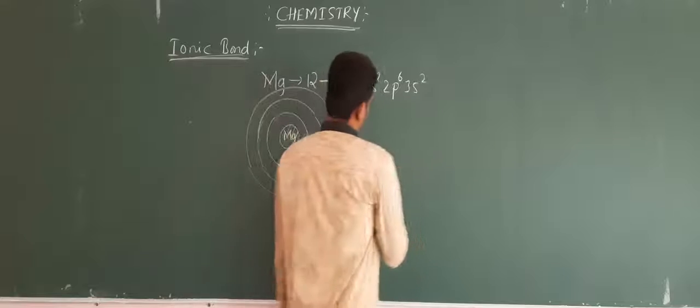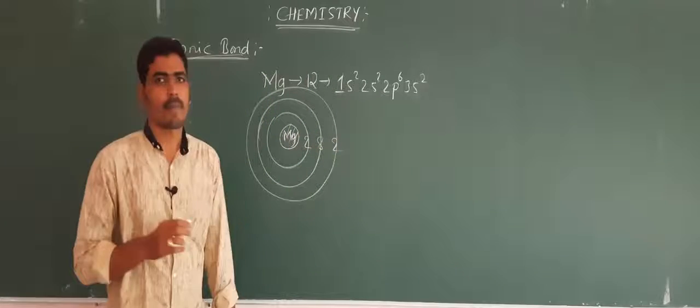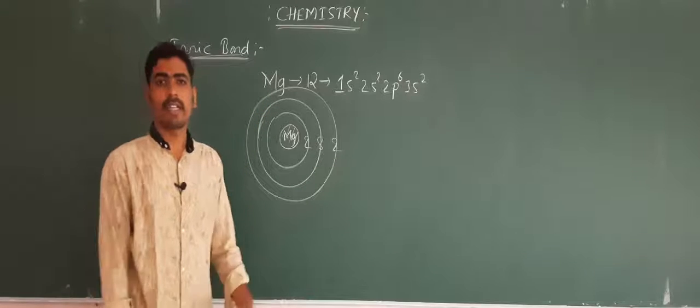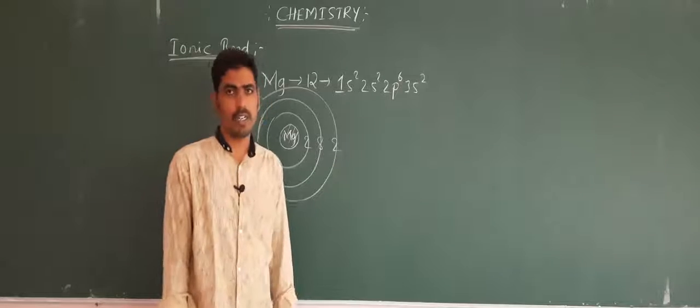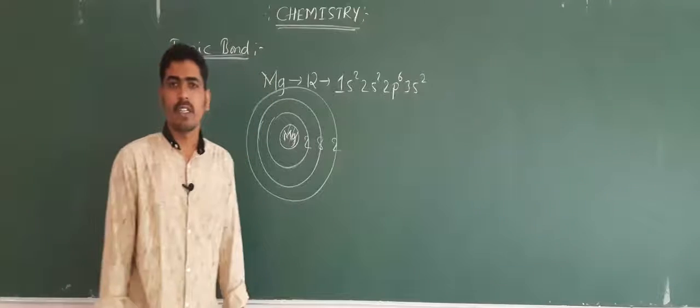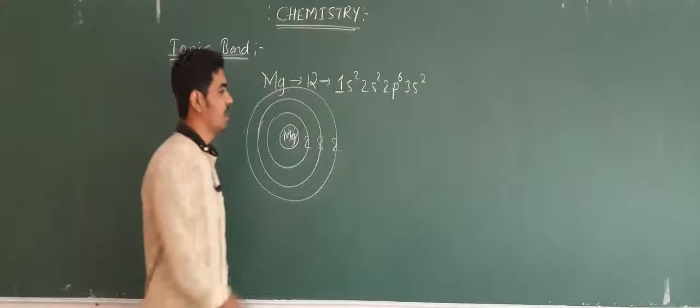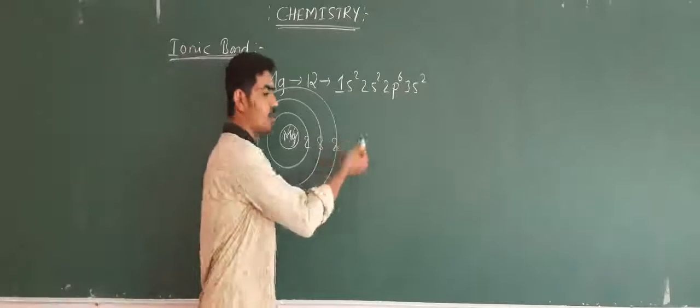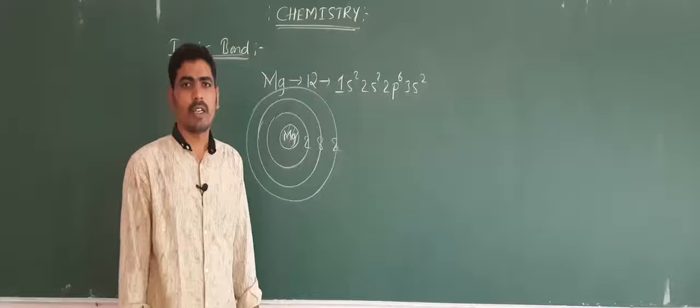And now, is it stable? No, because again it does not obey the conditions for stability of an atom, and hence in order to attain stability, either it should gain 6 electrons or it should lose 2 electrons.